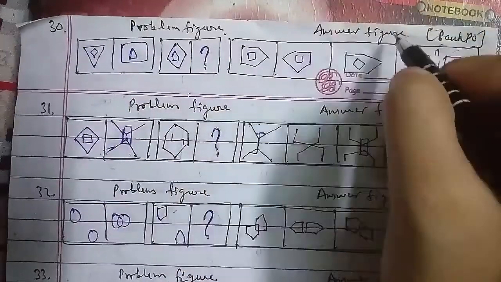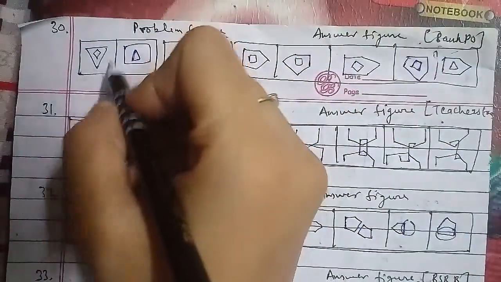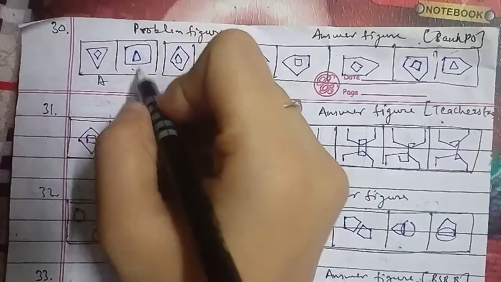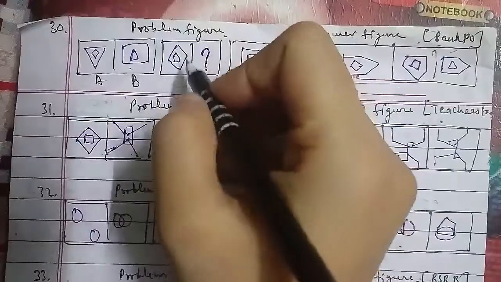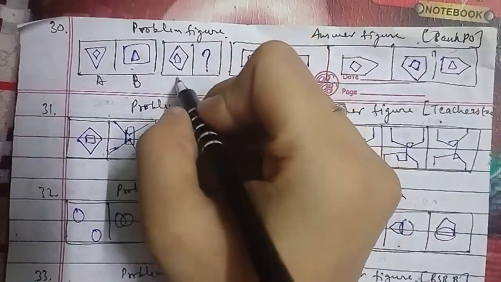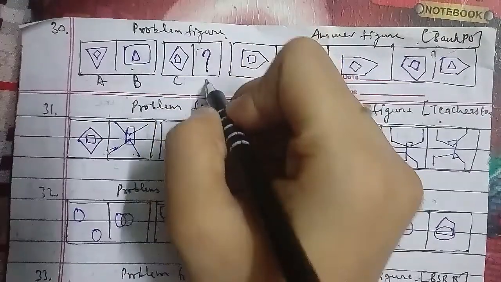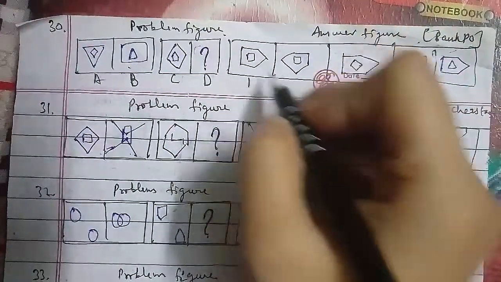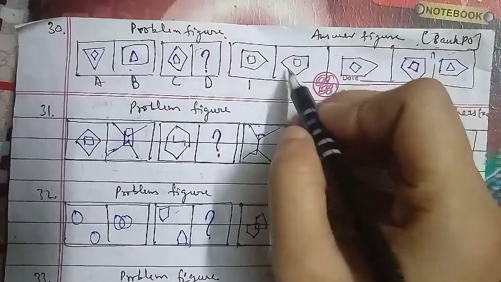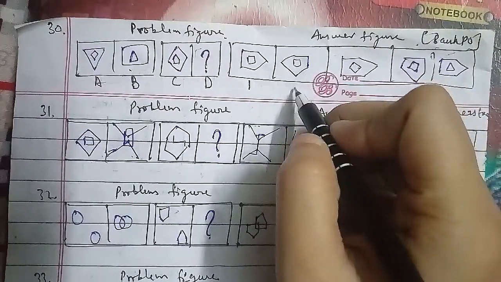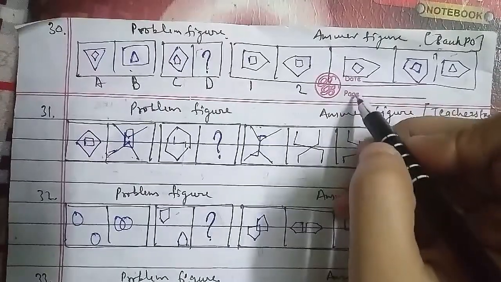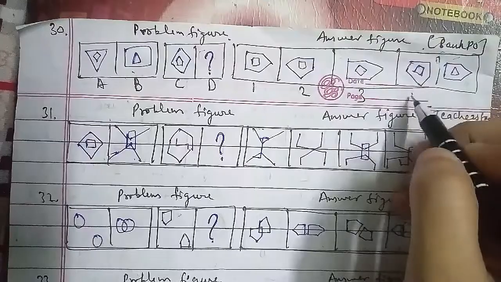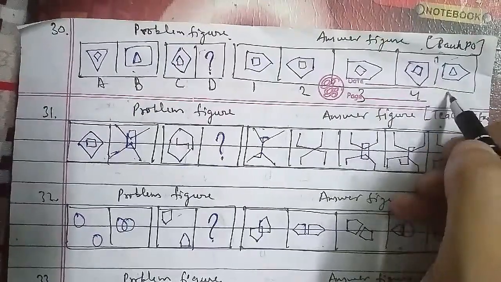These were the problem figures and these were the answer figures as well. In the triangle there is a rhombus, which is figure A, and in the square there is a triangle, that is figure B. So in the rhombus it is a pentagon, that is figure C, and the D figure we have to find out. For the answer figures, we have a pentagon in a square, a pentagon and then a rhombus, and then a pentagon with a four-sided figure, and then a pentagon with a triangle.